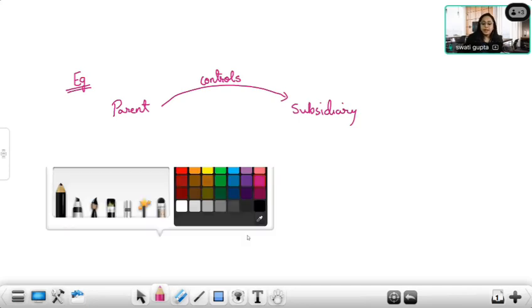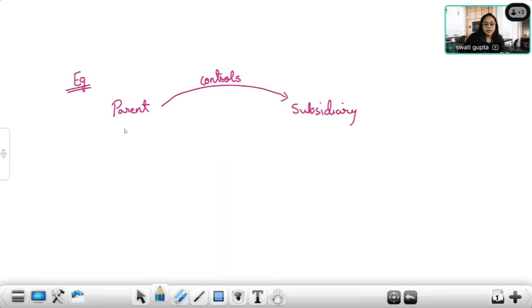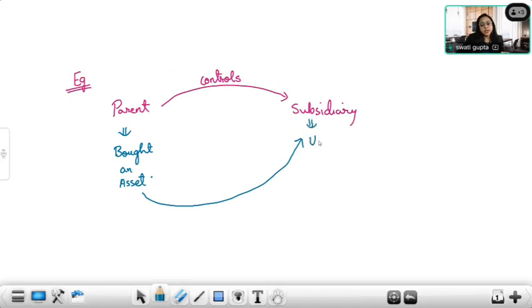It's fine. So if parent has a right to control subsidiary, if parent is taking all the decisions regarding subsidiary, then we'll say parent has acquired subsidiary, parent has control over subsidiary. For example, parent has bought, has acquired an asset. Parent has given this asset to subsidiary and said that, okay, subsidiary, you can use this asset.